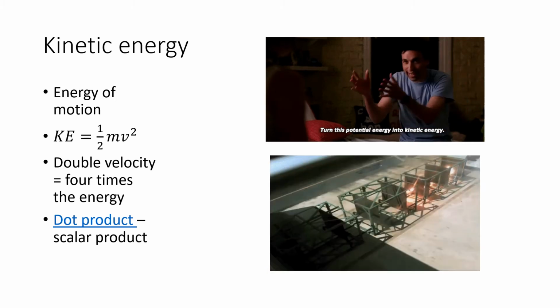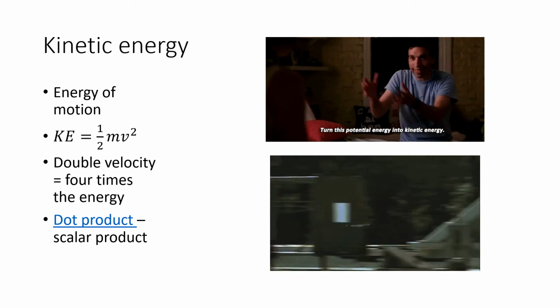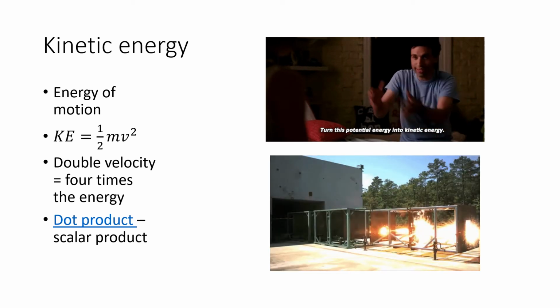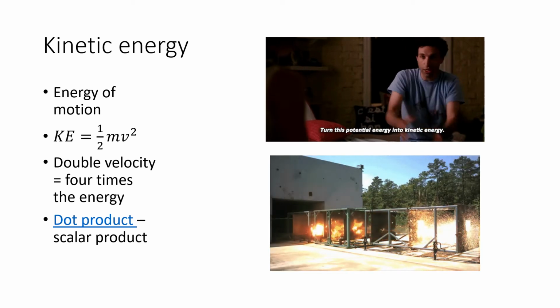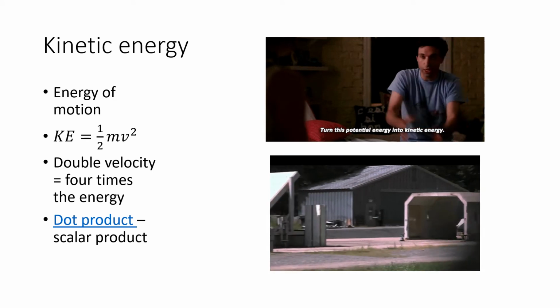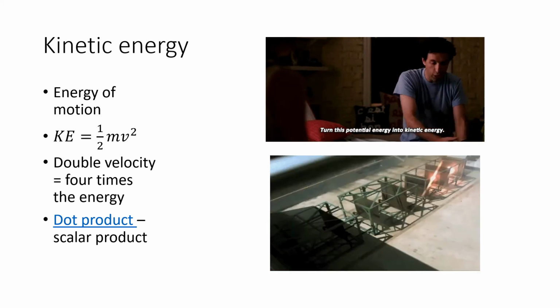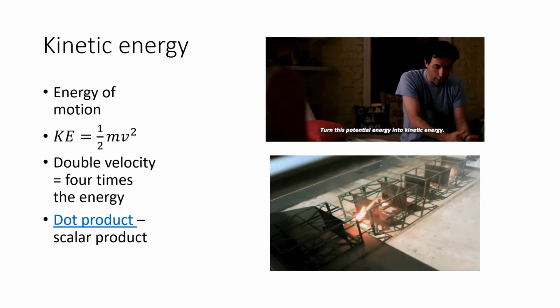The first one is kinetic energy. Kinetic energy is the energy of movement. The formula for kinetic energy is 1/2 mv squared. Notice the v is squared. That means that if something goes twice as fast, it has 4 times as much energy, which we can see